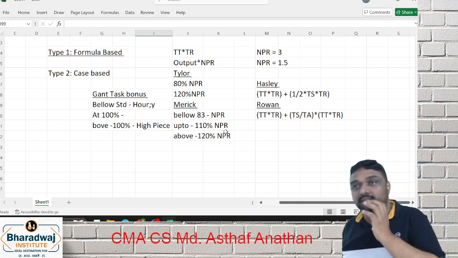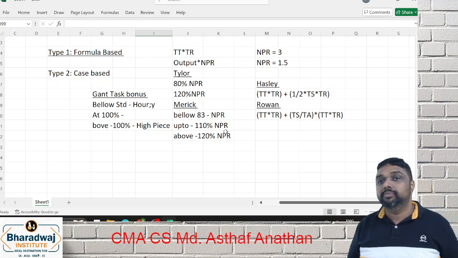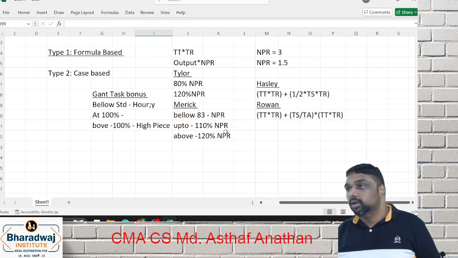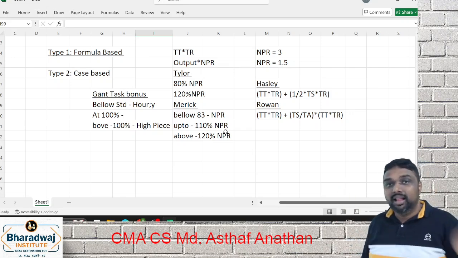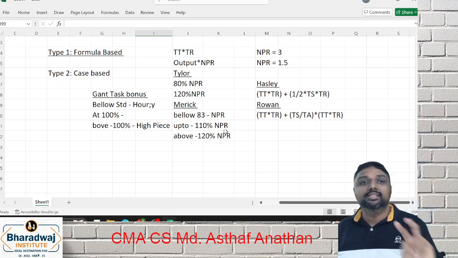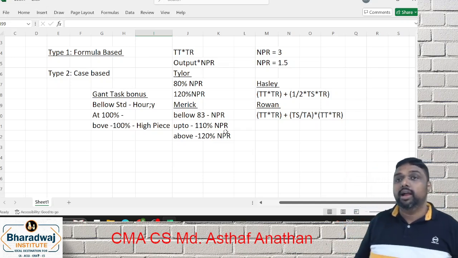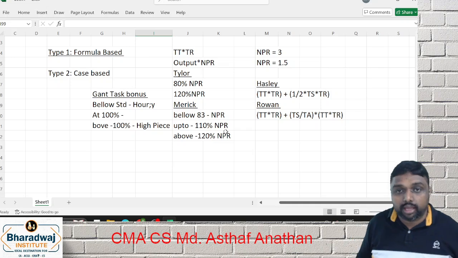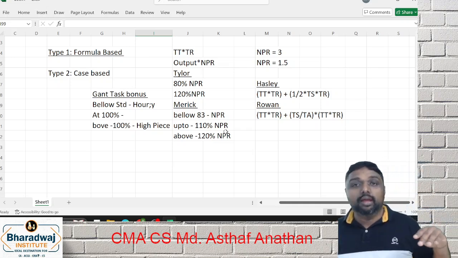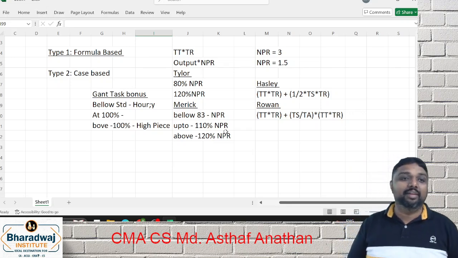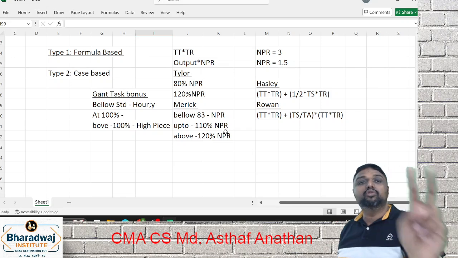Apart from this, we have a small theory area. That theory area is how you treat idle time and overtime. These are all theory we discussed. As I said, the strategy for the material chapter is on the backside of our class workbook. Just read 2-3 tips. That's all. We discussed how to identify timekeeping, time booking, the different methods of timekeeping. What is meant by idle time, abnormal idle time, we just read that. So it is small theory. Theory is learned for 2 marks.